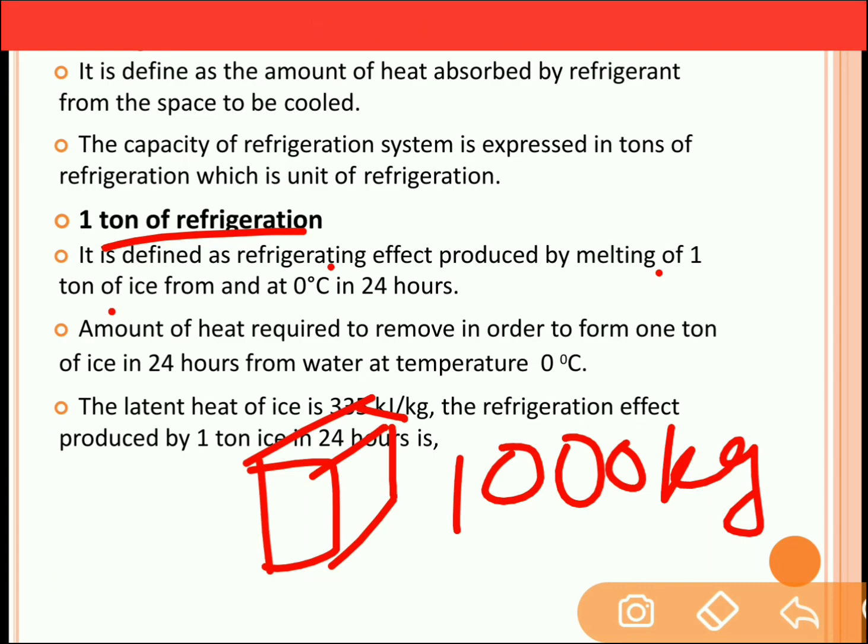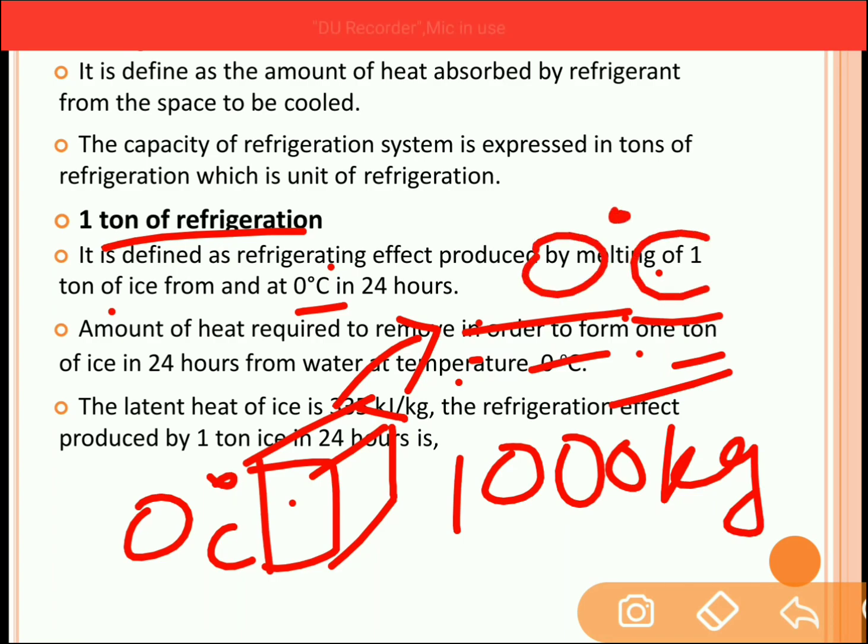Now this ice has to be converted into water at 0 degrees Celsius. So ice itself is at 0 degrees Celsius and it has to be converted into water, and this water will also be at 0 degrees Celsius. To convert ice to water at the same temperature, we need to remove the latent heat. Latent heat is a type of heat which is to be removed from the substance, and when latent heat is removed, phase change takes place. So when the heat is removed from the ice, the solid phase of the ice is converted into the liquid phase.